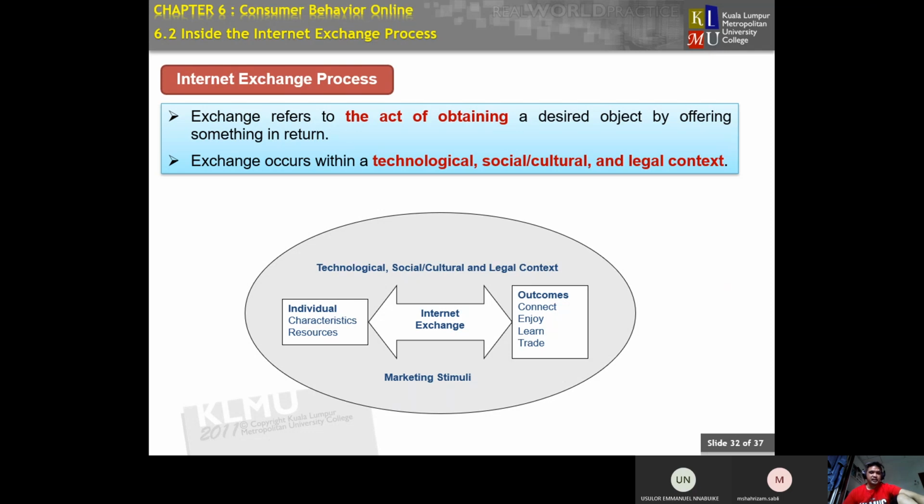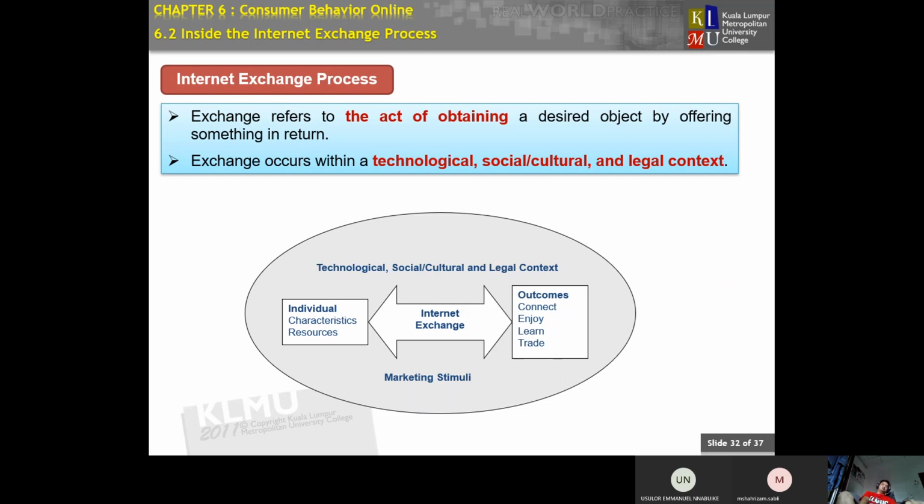Okay, internet exchange process. What is the meaning of the internet exchange process? The exchange occurs within a technological, social or cultural, and legal context, meaning how you are using the internet as a platform to exchange information. When you see the figure or the picture here, technological server, this is the internet exchange picture, from the individual